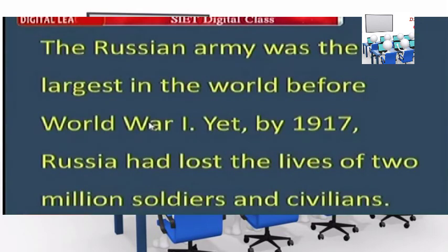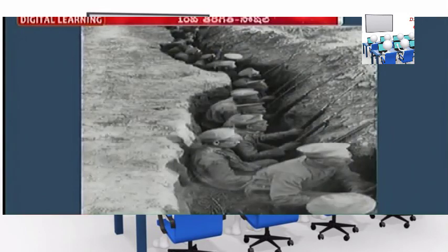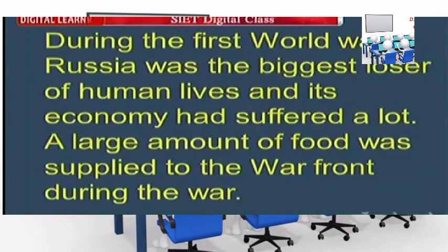The Russian army was the largest in the world before World War I. Yet by 1917, Russia had lost the lives of 2 million soldiers and civilians. You can see the picture of the Russian soldiers who took part in the World War. During the First World War, Russia was the biggest loser of human lives.